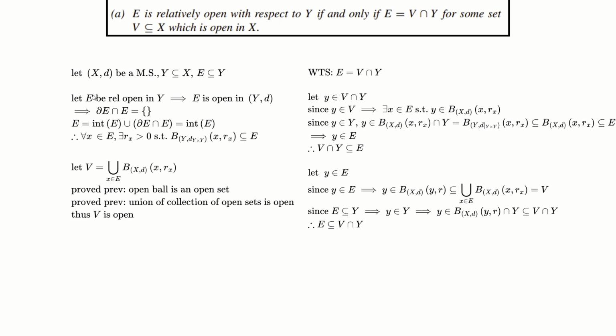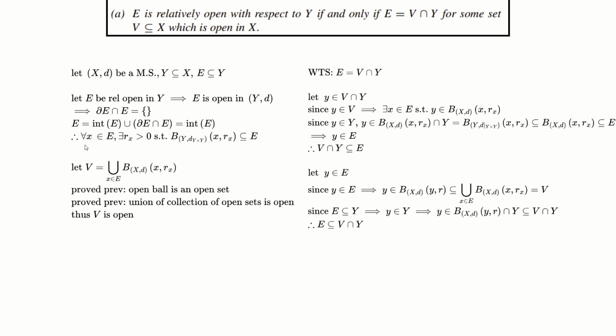So for part A, let (X, d) be a metric space, Y be a subset of X, and E be a subset of Y. Let E be relatively open in Y, which implies that E is open in (Y, d). Basically it implies that the boundary points of E intersected with E is equal to the empty set, and such that E is equal to the interior of E unioned with just the boundary points that are in E, and basically we know that since this is equal to the empty set, this has to equal the interior of E, and thus E is open here in this relatively open set right here.